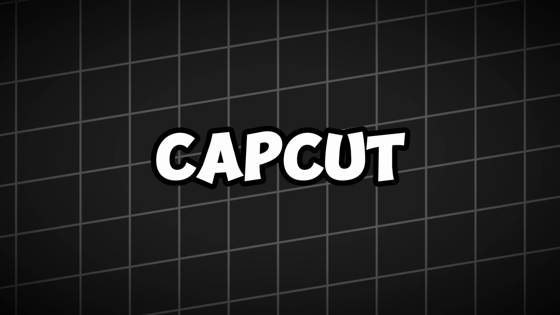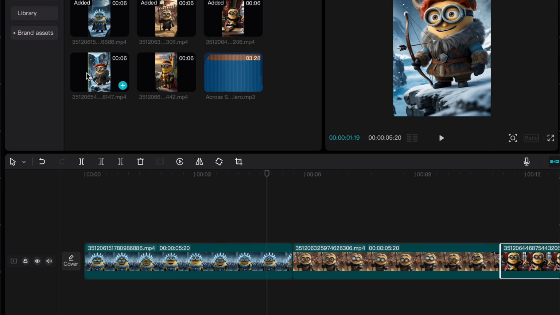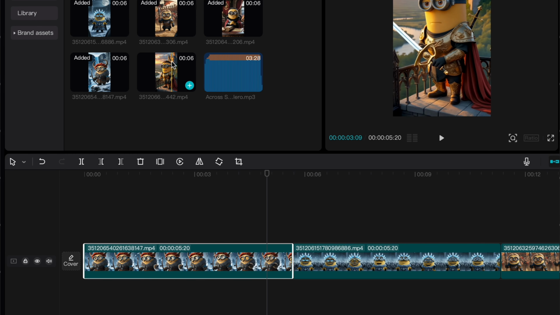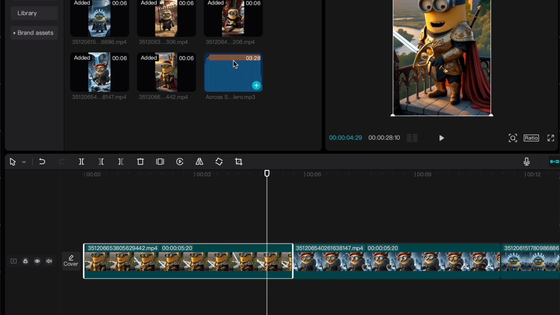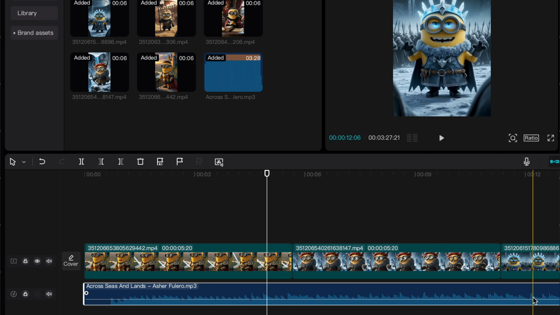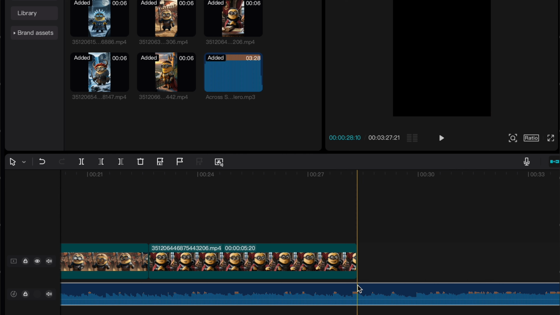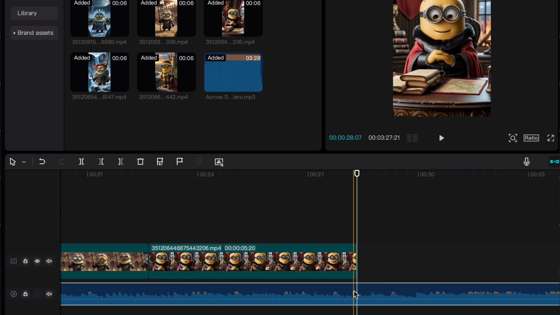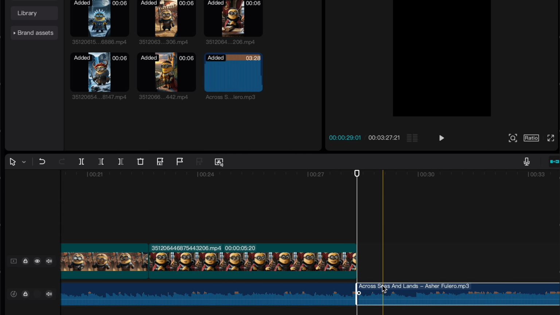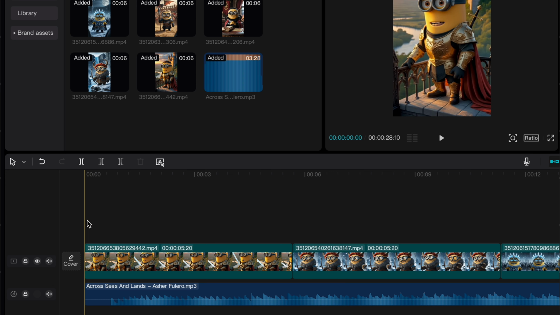How to edit with CapCut. Open CapCut and click on Import Media to upload your animated clips. Drag and drop the clips onto the timeline in order. Add background music. Import the track you downloaded from YouTube's audio library. Use smooth transitions. Add fade-ins, crossfades, and dynamic effects.